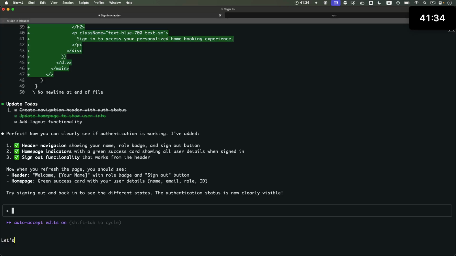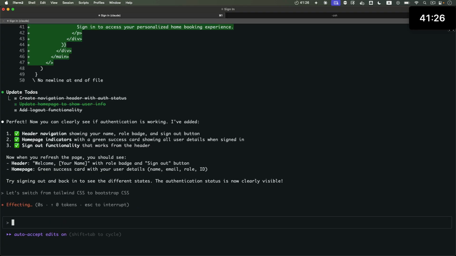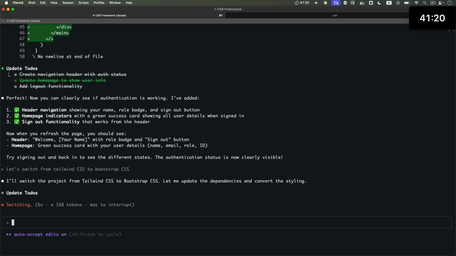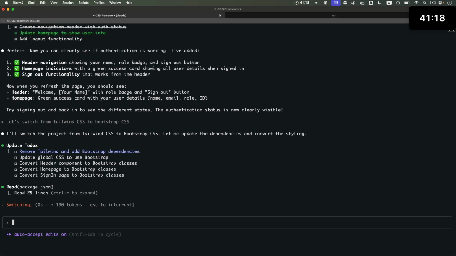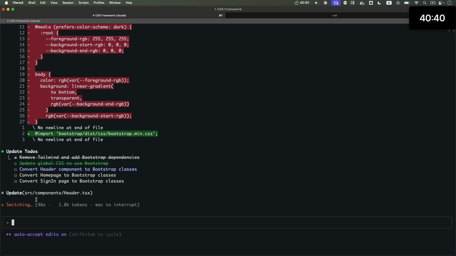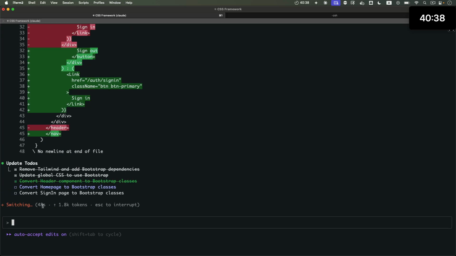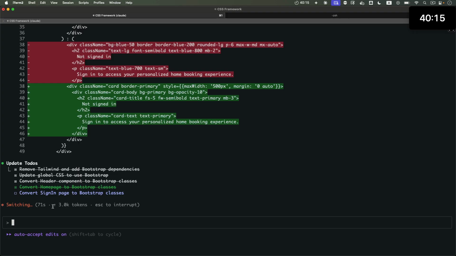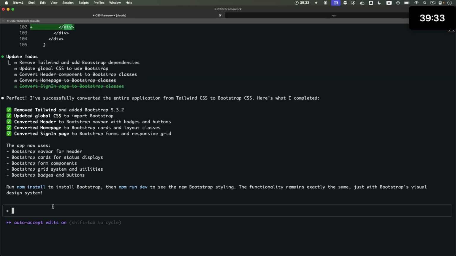Let's switch from Tailwind CSS to Bootstrap CSS. End of the prompt, enter. Let's see how good of a job it'll do switching to Bootstrap. I like how it has the timer here for counting how long the response to the prompt takes. So far it's been about 50 seconds converting things to Bootstrap. Well, it took 2 minutes for it to finish.